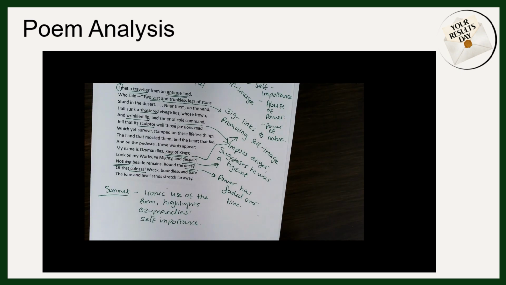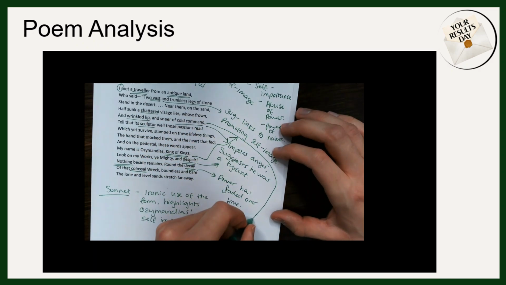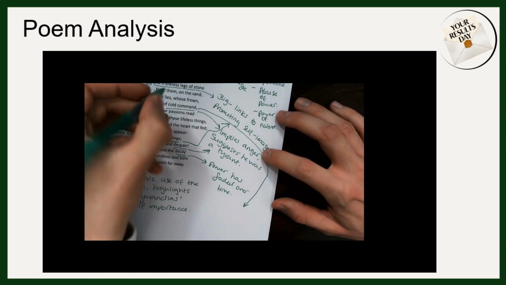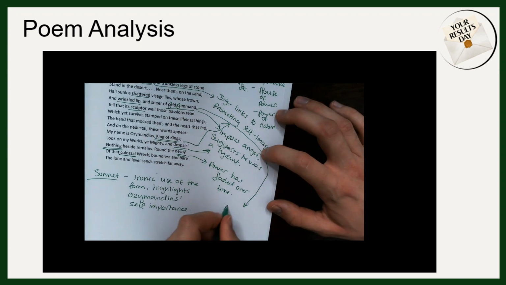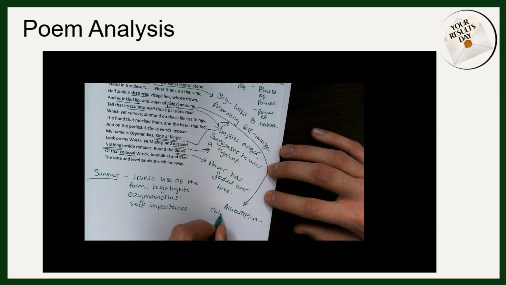And lastly then, we're going to look at the use of language. Are there any devices that have been used and what they might suggest? If we go back to the description of the face of the statue, back to this quote here, we have cold command. I'm going to come down here to make this annotation. We can see that this is an example of alliteration. And this might give us an insight, as I mentioned earlier, into Ozymandias' leadership. Cold perhaps implies no emotion.